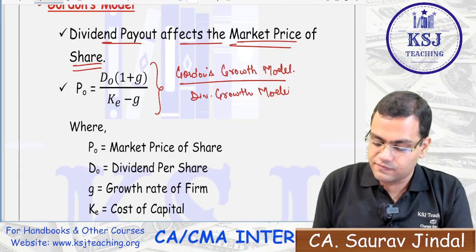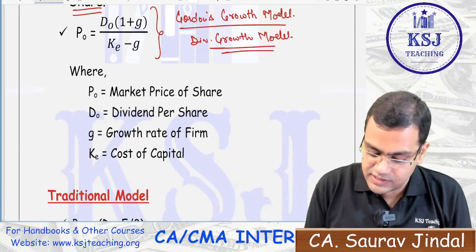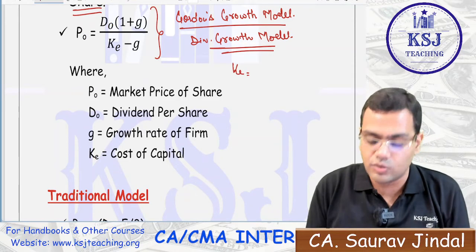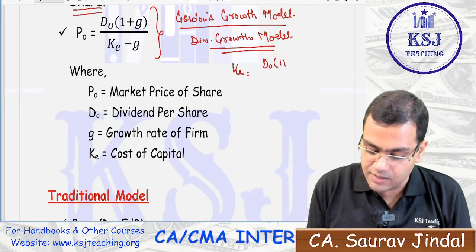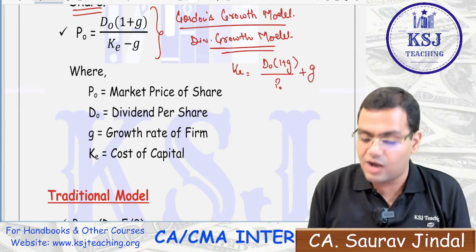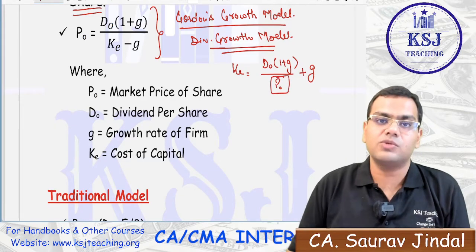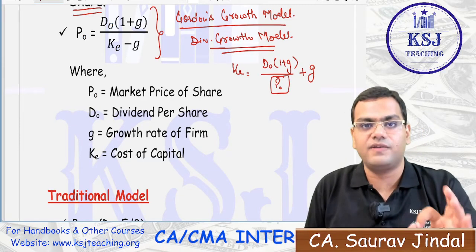Now, how has this formula been achieved? When we discussed the cost of equity, we said that KE is equal to D0 into 1 plus G, that is D1 divided by P0, plus G. Now, here we want to find out the price, because we want to find out the impact of dividend on the price.